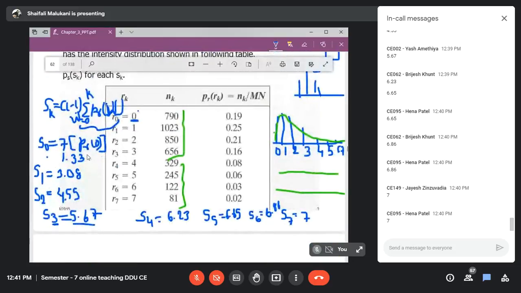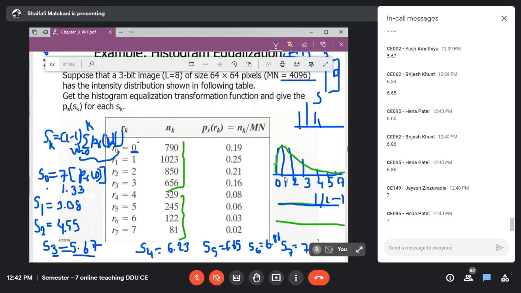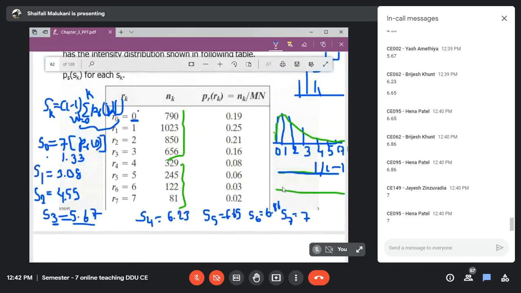But with the discrete case, there is an issue because I cannot have this intensity, so I have to round it off. And if I round it off, I am not going to get this smooth 1 divided by L minus 1 kind of equalization. Of course, it will be equalized, but it will be a little bit compromised in the expected equalization.